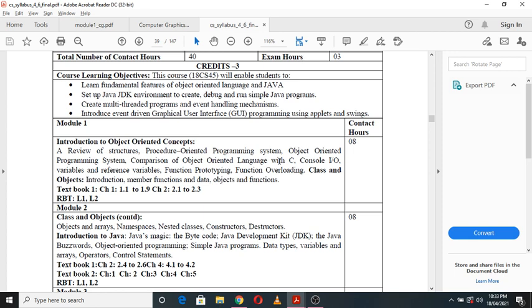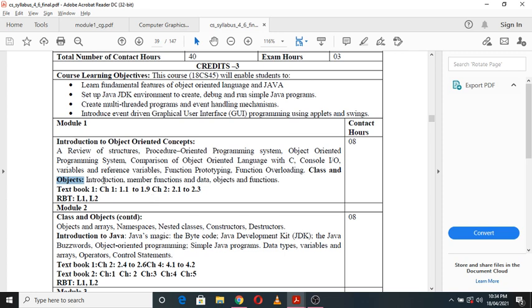Then next comes console IO, then variables and reference variables of object oriented concept, then function prototyping, then function overloading. These are all the different characteristics of the object oriented concepts, right? Then you are going to study classes and objects. The terms class and object are very important here. What is meant by class, what is the representation of class, what are objects, and what is the representation of objects and all, right?